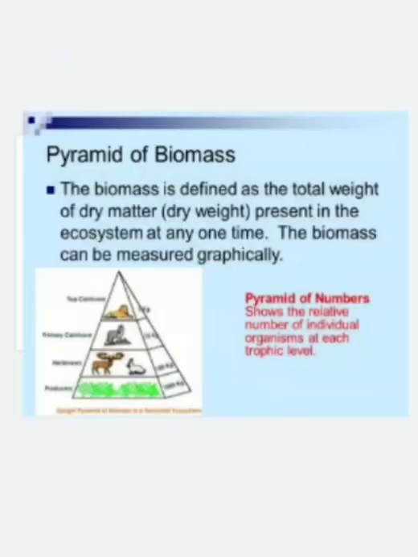So here, in each trophic level from producers to top carnivores, the total weight of dry matter, that is the dry weight of organisms, will be shown in a graphical representation. That is, the biomass of organisms will be shown in a graphical representation, which is called the pyramid of biomass.